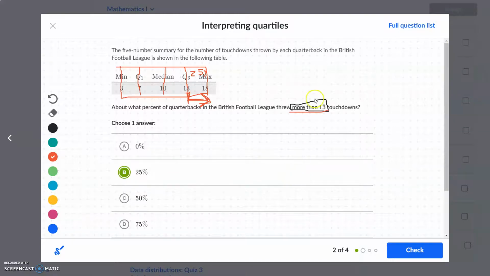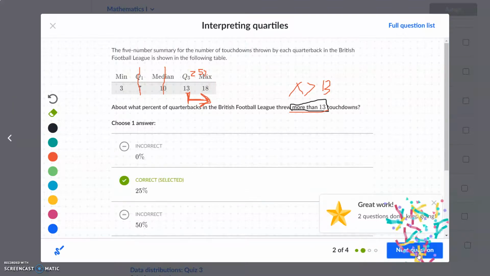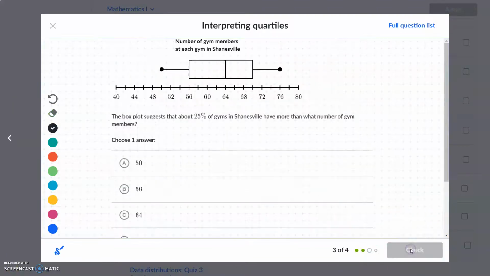Okay, more than 13. So we want X to be bigger than 13. More than is to the right, 13 is right here. I know I covered it up a little bit, sorry about that. Okay. So it's just kind of a repeat of that. I hope that helps you out, and I'll see you next time.